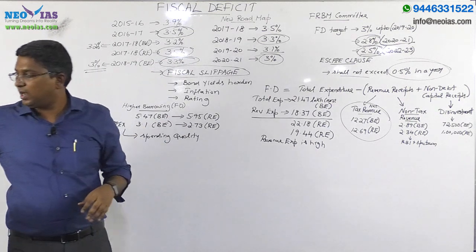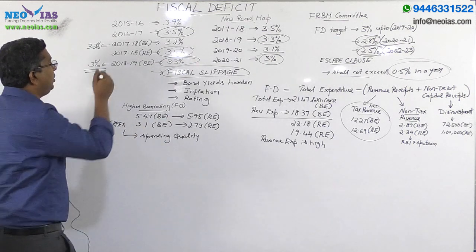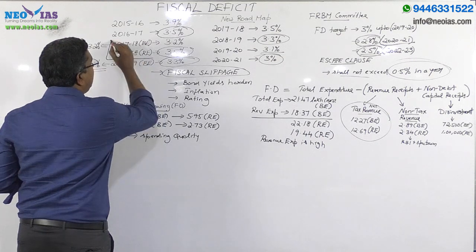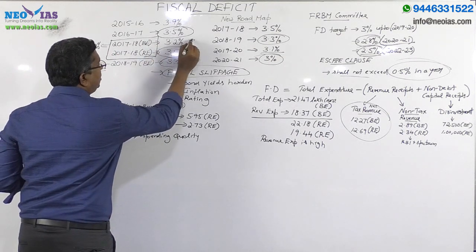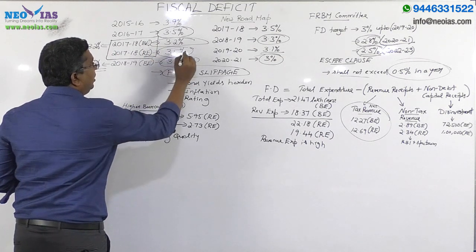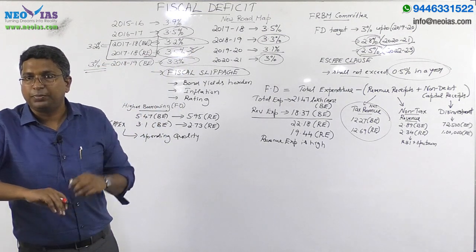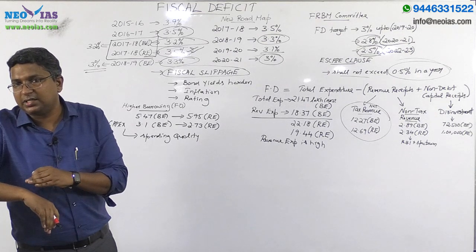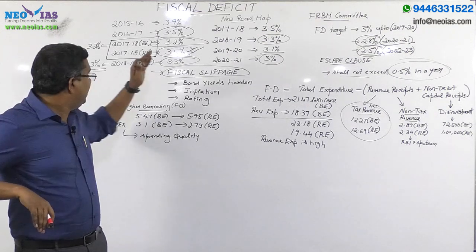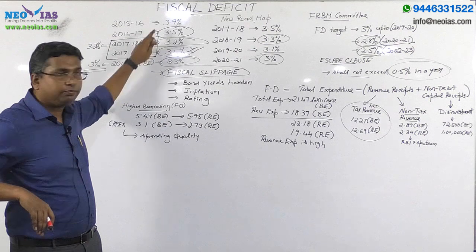So this is the reason why fiscal deficit is important for you. In 2017-18 the target was 3.2%, but it has increased to 3.5%. So the 2017-18 fiscal deficit is the same as 2016-17.